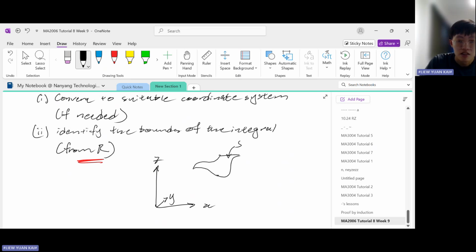Then let me draw some straight vertical lines down onto the XY plane. So you see on the XY plane, right, we have this rectangle. This is the region that we call R. Okay, so this region is called R. So R stands for region.